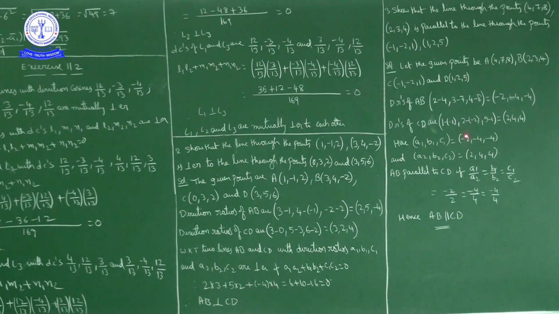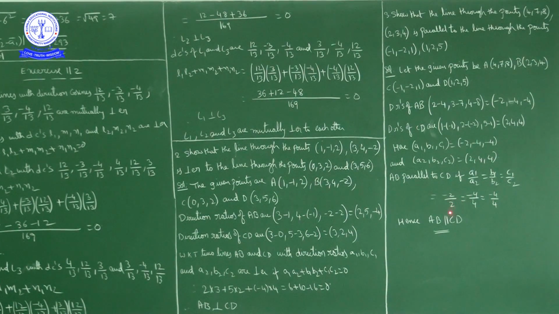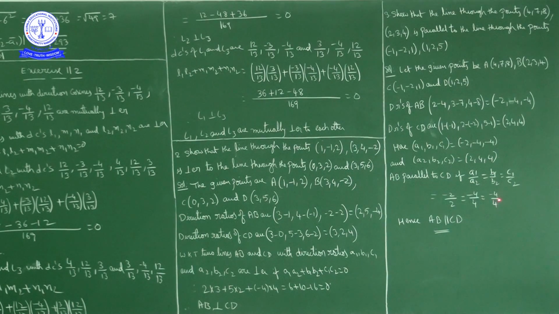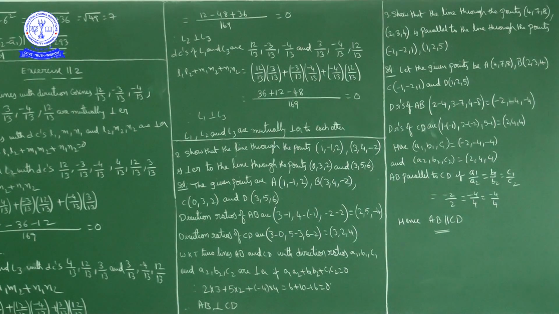If we take a1 by a2, we get minus 2 by 2, which is minus 1. b1 by b2 is minus 4 by 4, that is minus 1. c1 by c2 is minus 4 by 4, that is also minus 1. So a1 by a2 is equal to b1 by b2 is equal to c1 by c2. So the line joining the points A and B, line AB, and the line joining the points C and D, line CD, are parallel to each other.